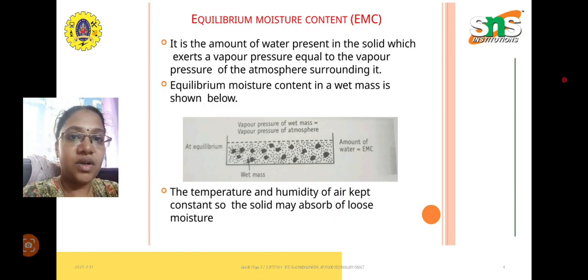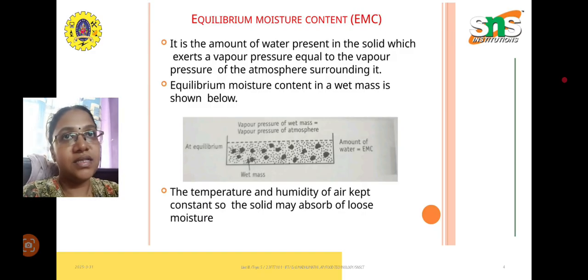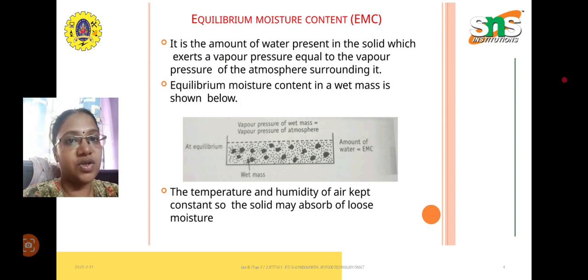We can conclude that the amount of water present in a particular solid or material will be equal to the equilibrium moisture content. So it is nothing but the amount of water present in the solid which will exert a vapor pressure equal to the vapor pressure of the surrounding atmosphere. Okay, so this is the definition of the EMC.